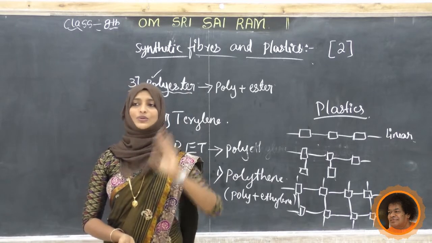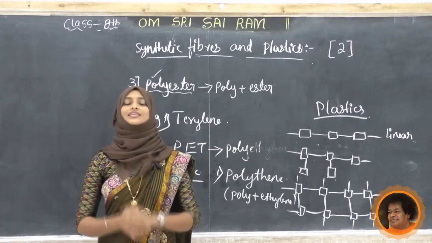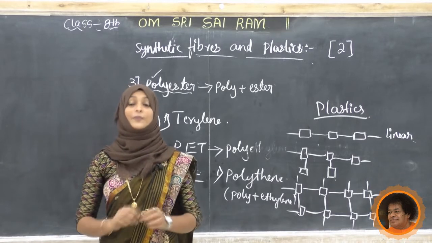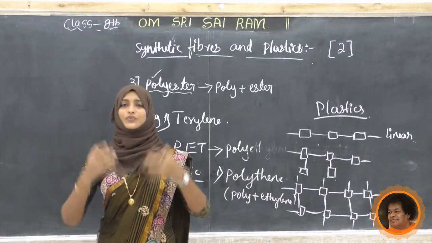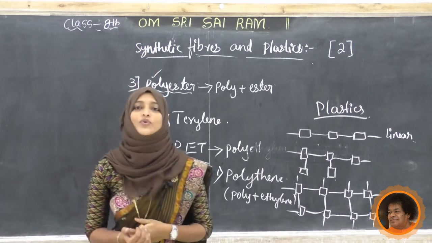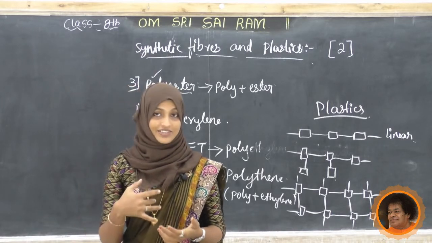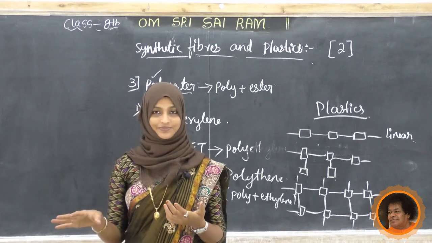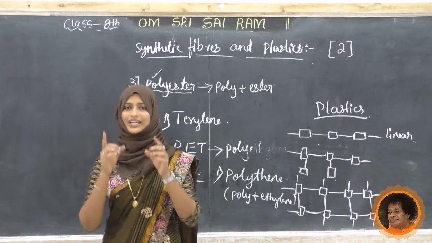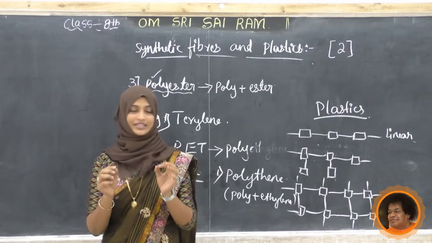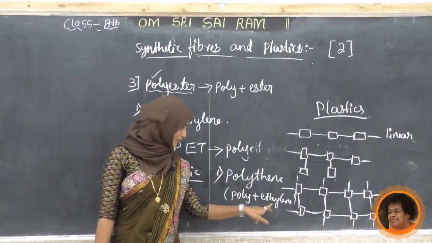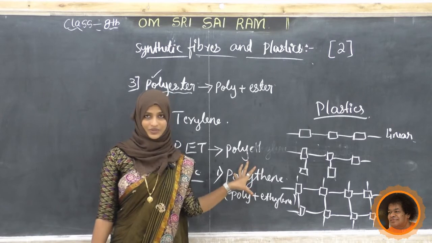So why are we using these polythene plastics? Polythene plastics are very cheap. Upon that, we are getting a number of colors, and it has less weight. So we can use more and more of these polythene bags to take vegetables, fish or any material. So we are using that plastic more in the market. That is one more use of polythene. Now, what is polythene? Polythene means poly plus ethylene. This is a monomer, and this is a polymer of that one.